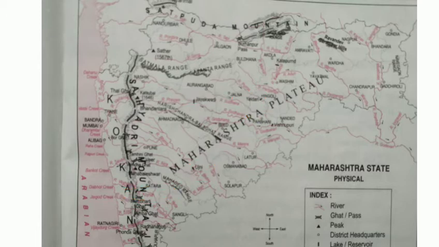Coming to the 11th question. Which rivers are these dams built on? See, these dams are built on the rivers Koyna, Godavari, Bhima and Purna. Now students, coming to the 12th question, name the important ghats in the Sahyadri mountain. So the important ghats in the Sahyadri mountain are Bhor, Tamhini, Fonda and Amboli.